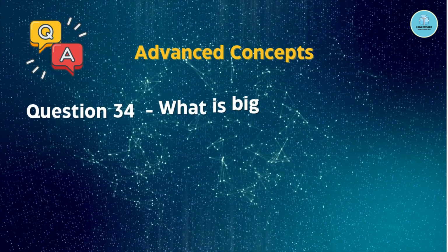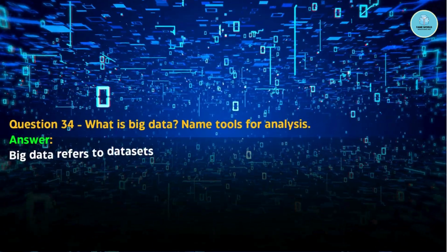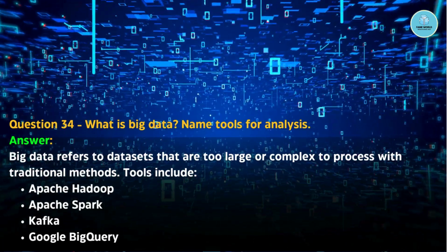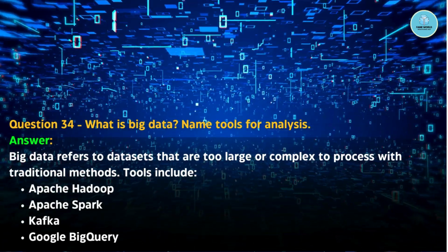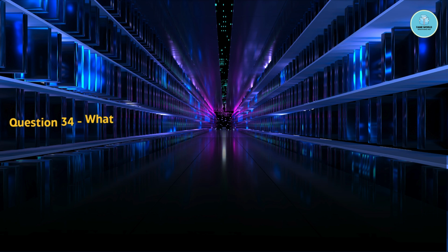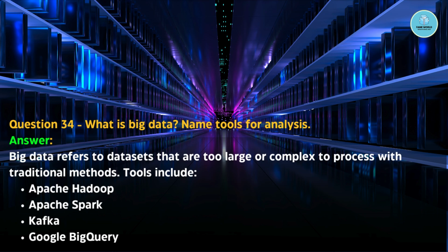Question number 34. What is big data? Name tools for analysis. Big data refers to data sets that are too large or complex to process with traditional methods. Traditional methods are SQL, Oracle and other relational databases. But big data includes tools like Apache Hadoop, Apache Spark, Kafka, or BigQuery. Google has BigQuery, Hadoop and Spark are Apache products, and Kafka is another product which is helpful for big data analysis.